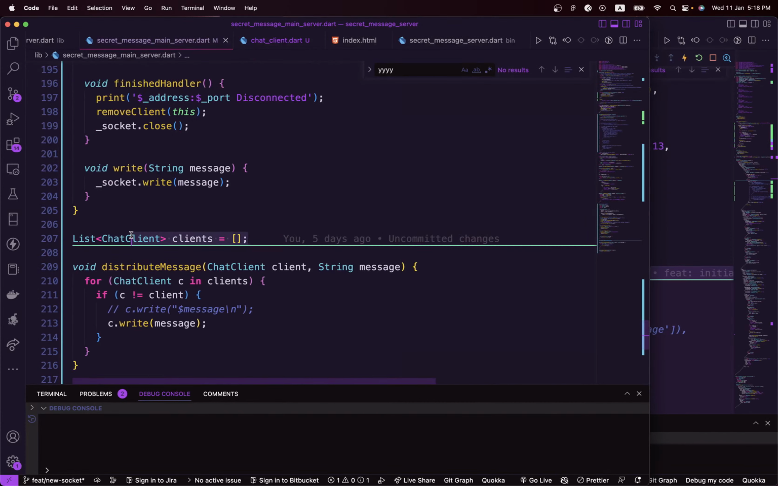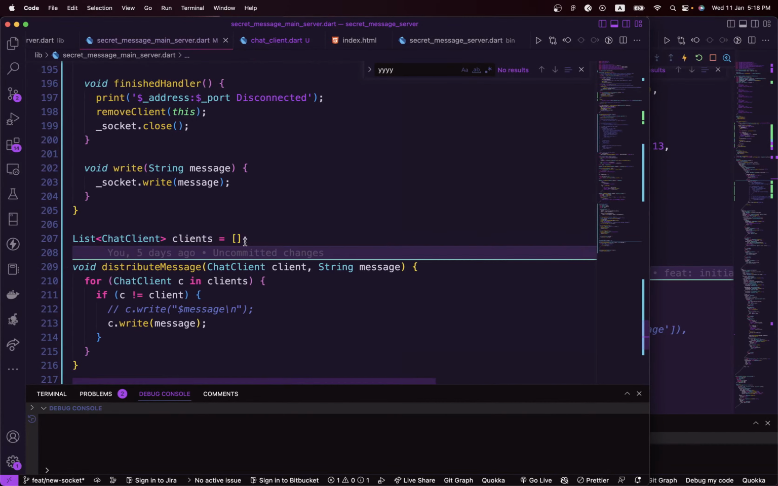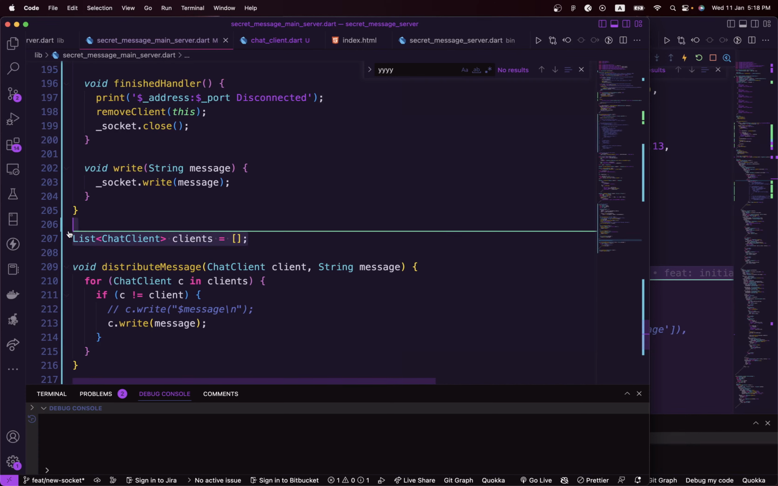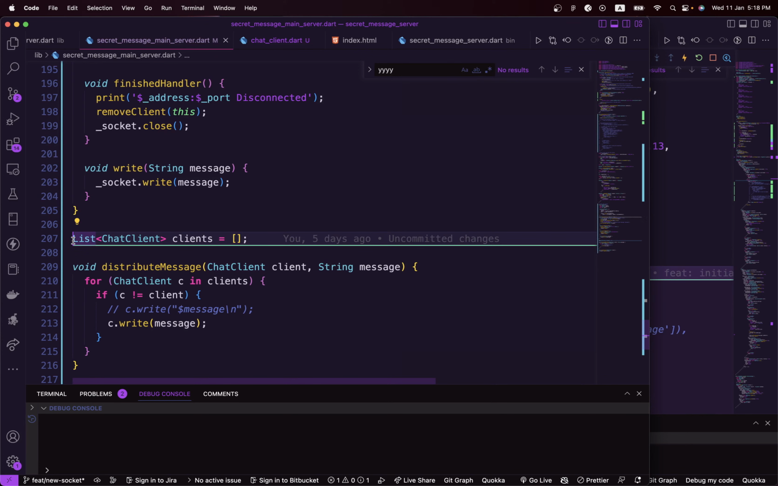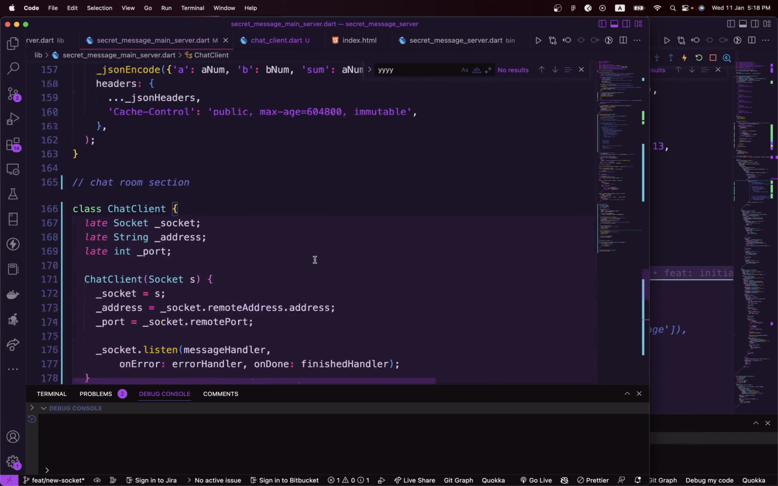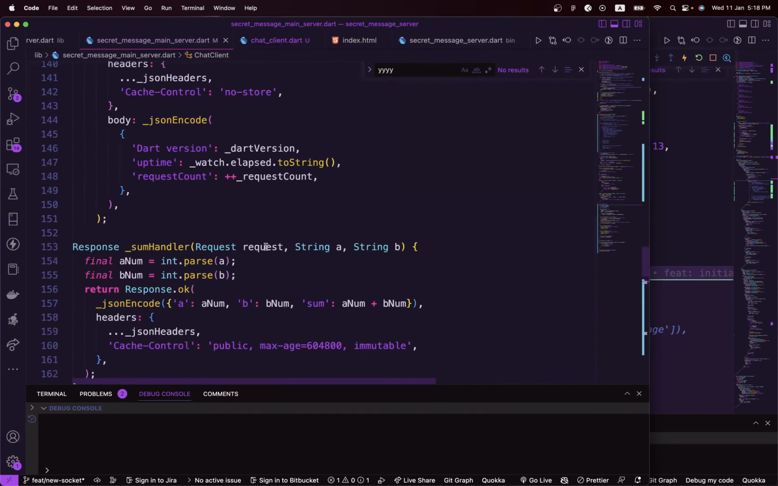So we have an array called chat client. Basically anybody that wants to chat with us is called a chat client, and we added them inside this list. So in this case we can have more than 2, or 10, depending on how many we can accommodate in here. So yeah, that's basically it for the back end.